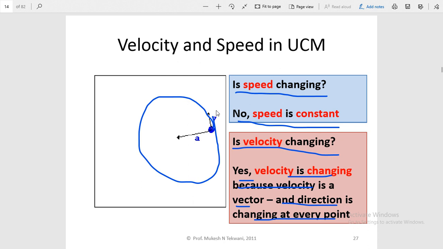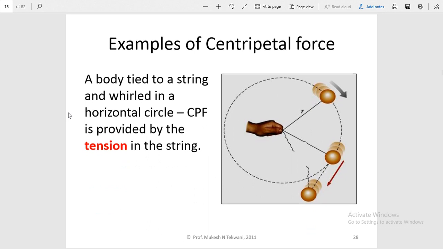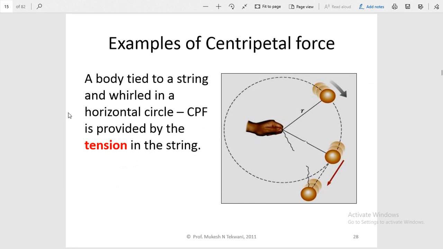With the variation of this change in velocity, there will be an acceleration, and that acceleration is known as centripetal acceleration. So first let us see some examples of centripetal force, and then we will discuss centripetal acceleration in detail. Okay, so examples of centripetal force.